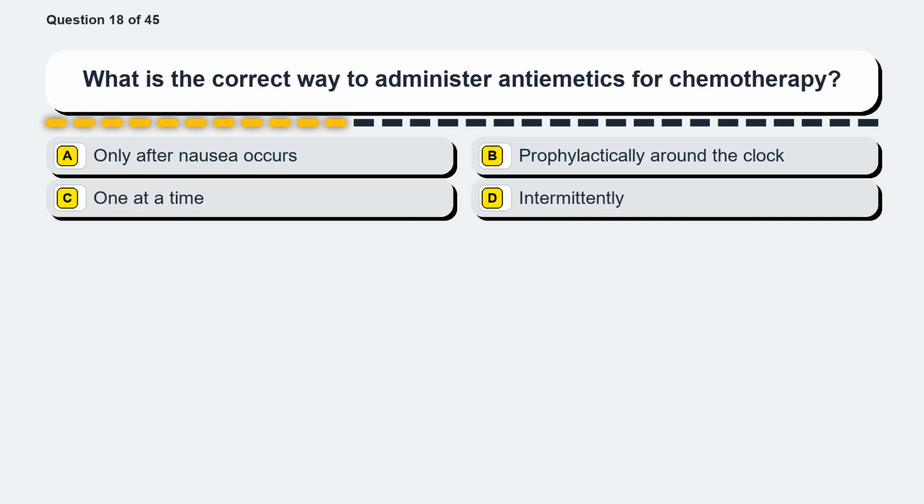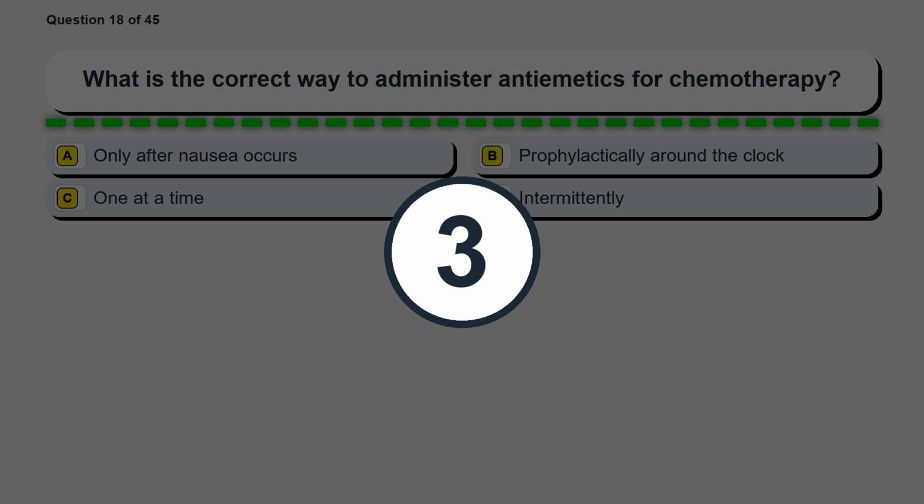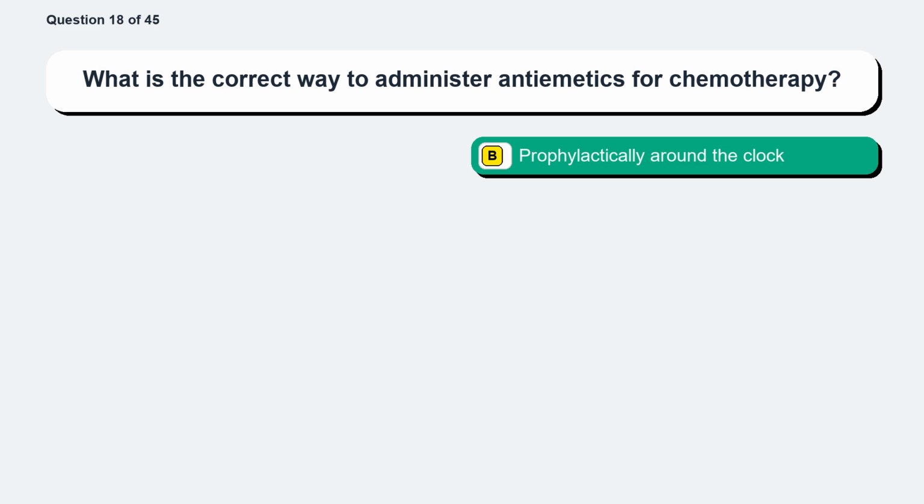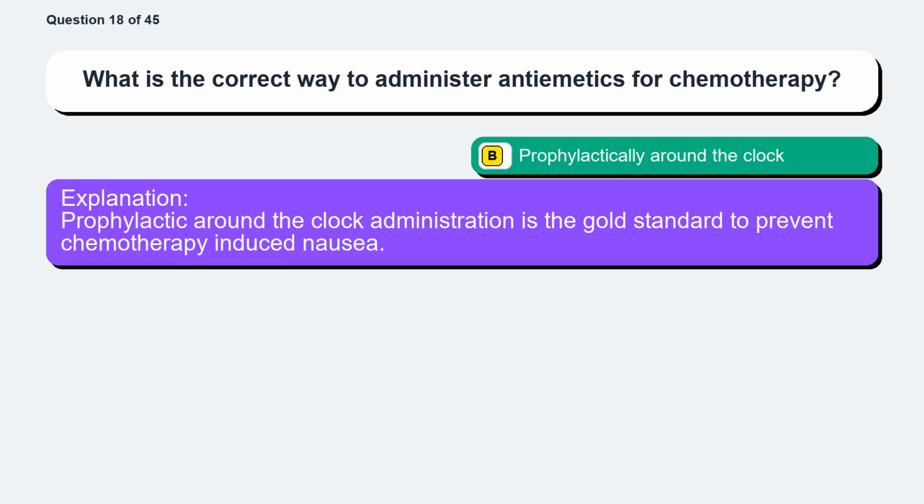Option A, only after nausea occurs. Option B, prophylactically around the clock. Option C, one at a time. Option D, intermittently. The correct answer is option B, prophylactically around the clock. Prophylactic around the clock administration is the gold standard to prevent chemotherapy-induced nausea.